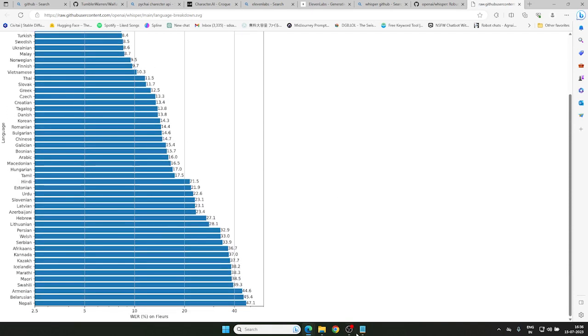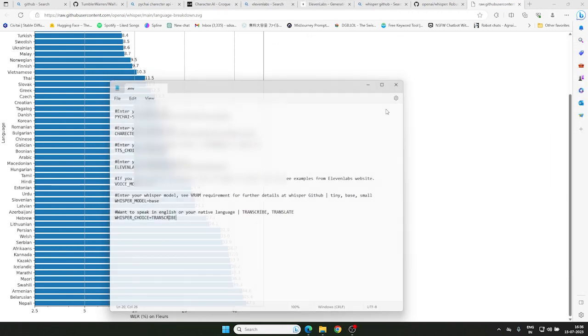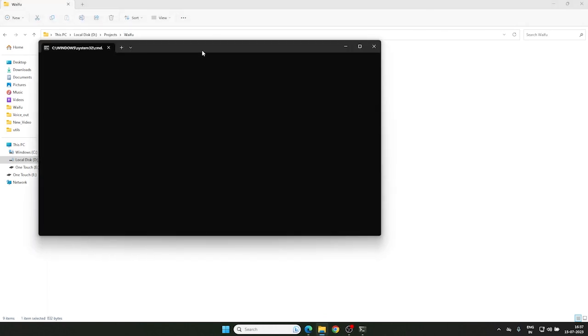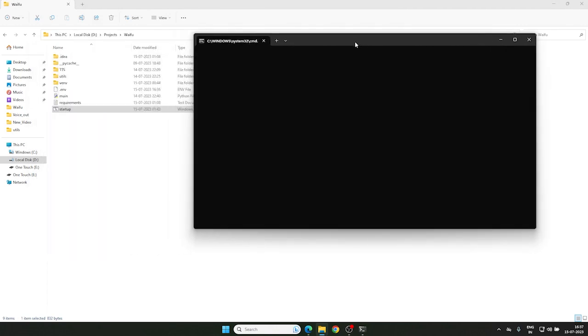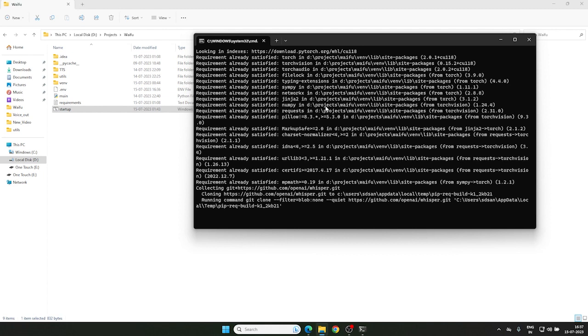Now after saving this .env file, go to the folder where it is present and just double click on the startup batch file. After you click, it will install the required dependencies, so it may take some time. While it is installing,